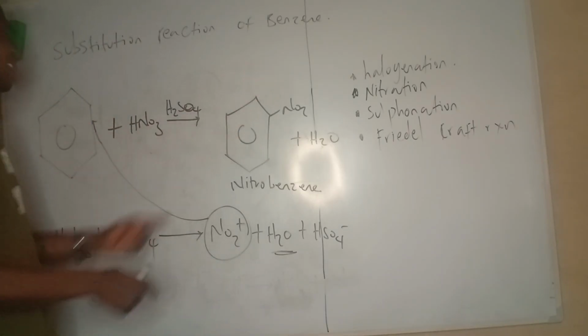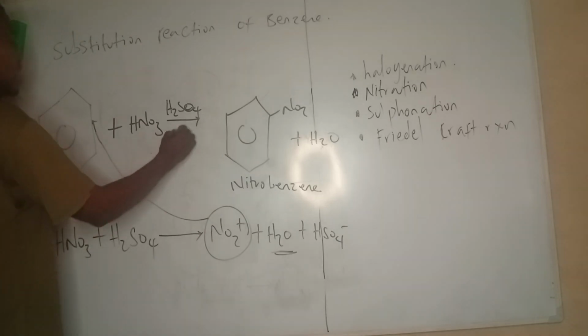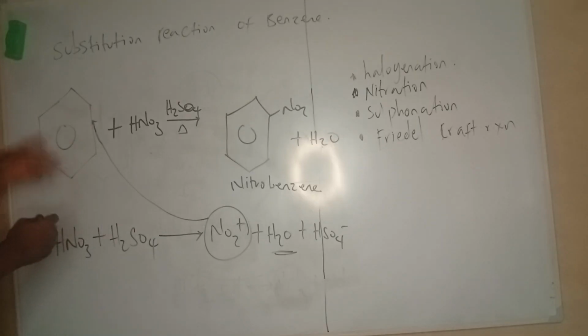So nitrobenzene and H2SO4 remain at the end of the reaction. It's quite simple. For nitration of benzene, I get nitrobenzene. There's a little bit of heat in this reaction. So that's how it works.